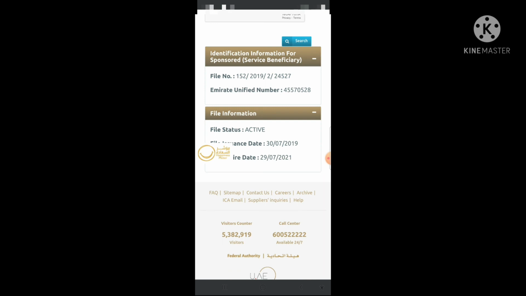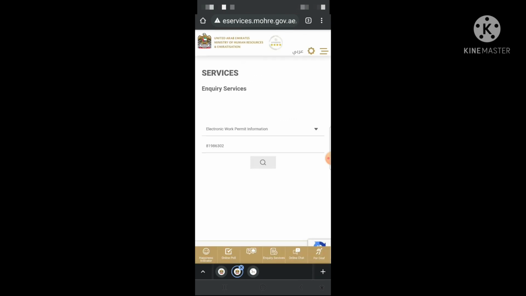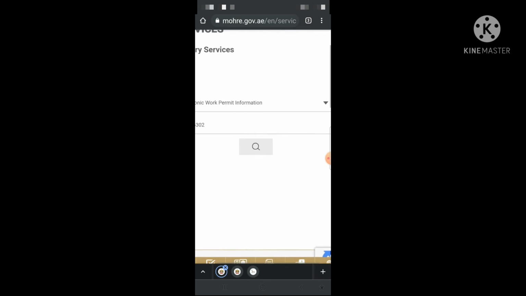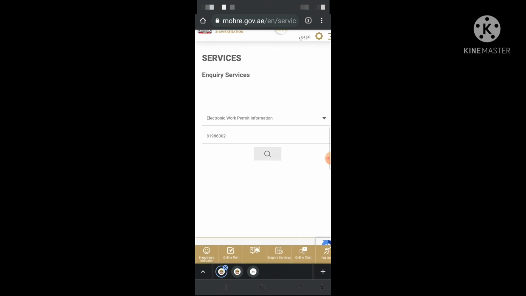This is as per my professional experience I am showing you here, so anybody can check. The main thing is that you should have the labor card number. Without the labor card number you cannot check your absconding procedure.